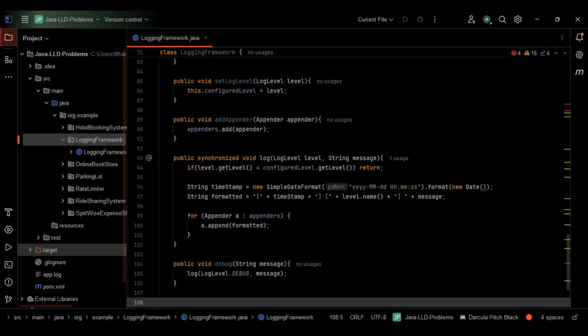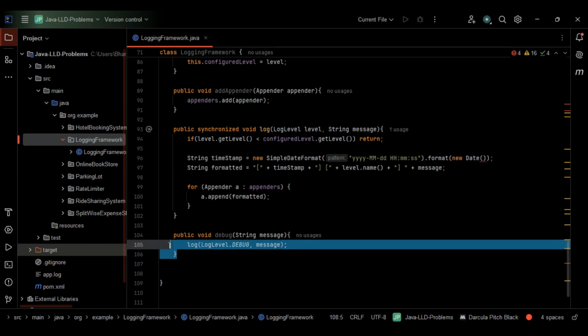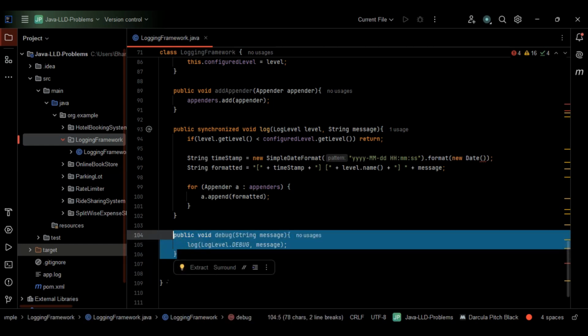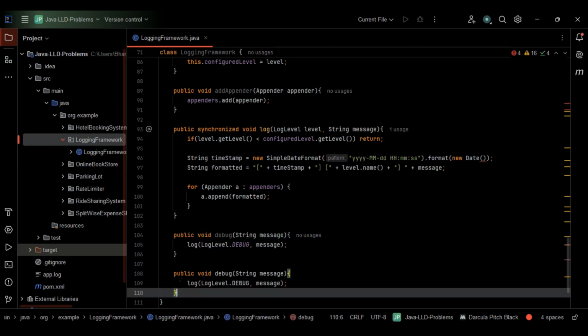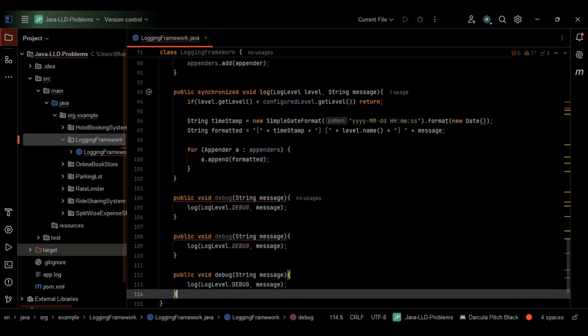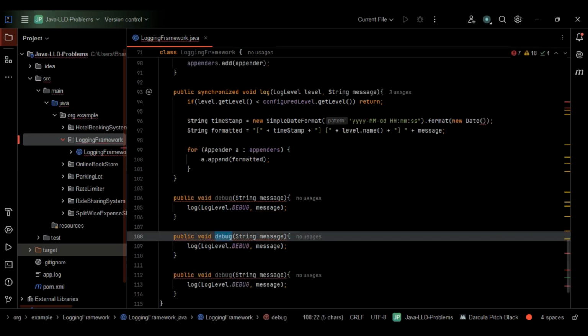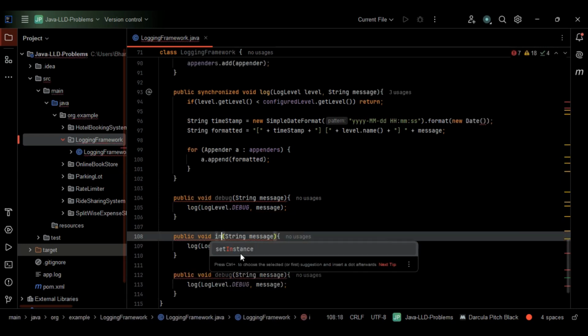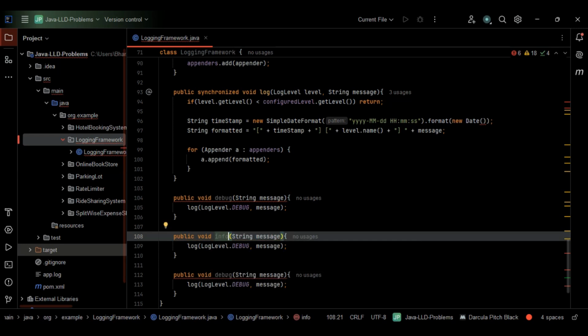So the next one is we went with the convenience method for the debug. Let's also go with the convenience method for info as well as warn. So let me copy the same thing twice and make the necessary changes. I don't want to type this one again. So give me a second here. So here, yeah, instead of debug, let me go with info here.